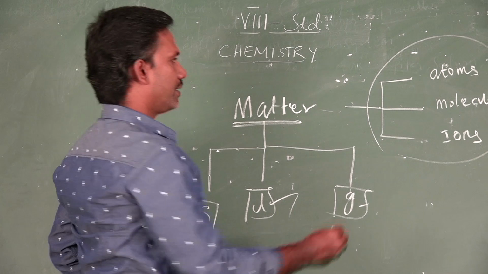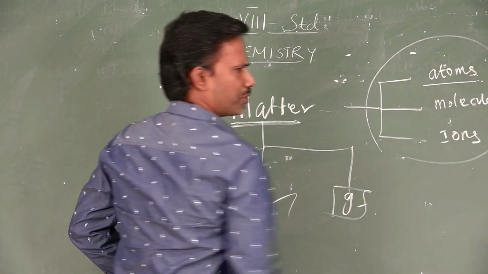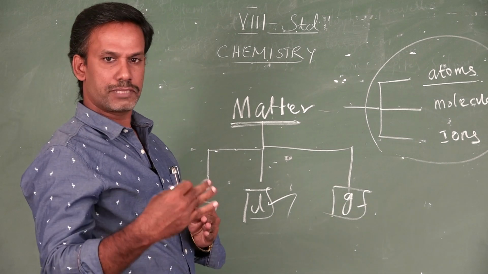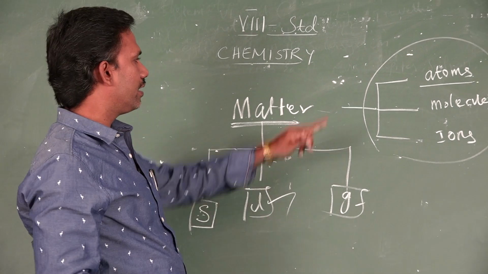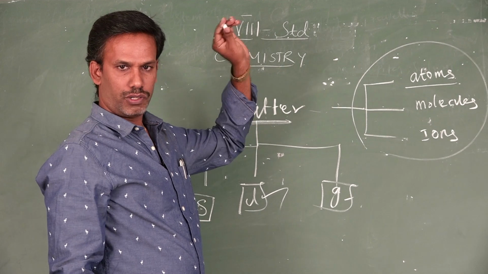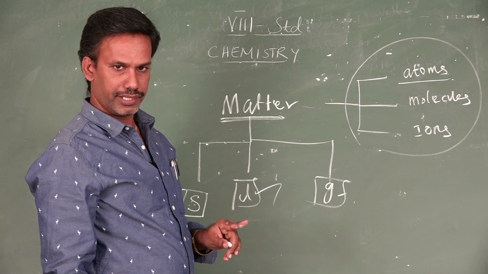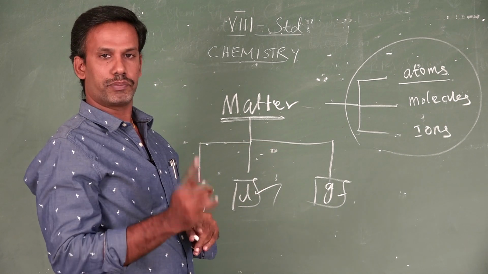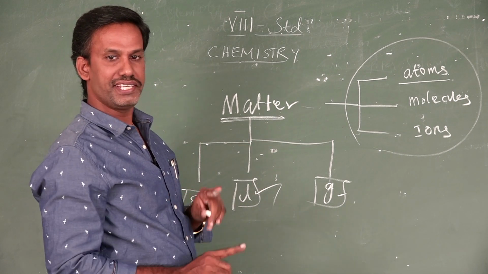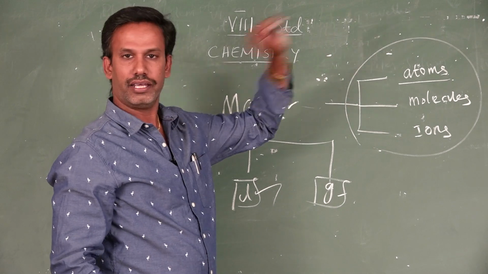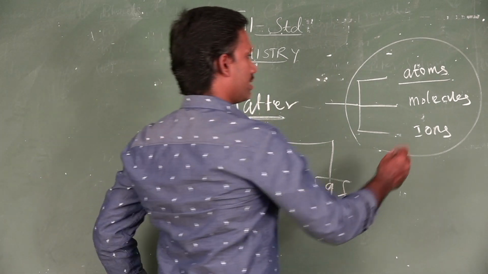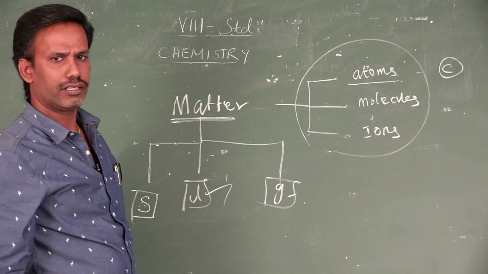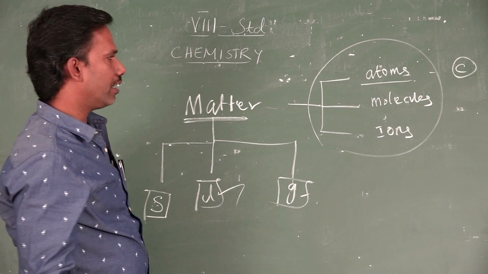What is called an atom? It is the smallest fundamental particle of an element which exhibits all the properties of that element. For example, carbon atom.